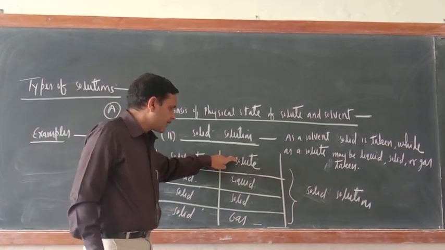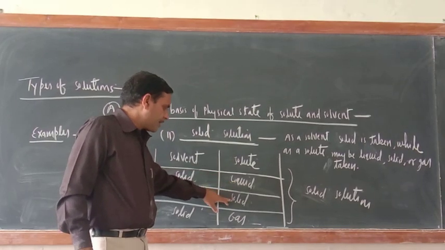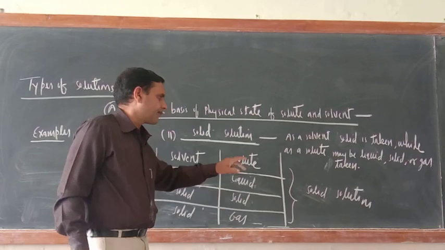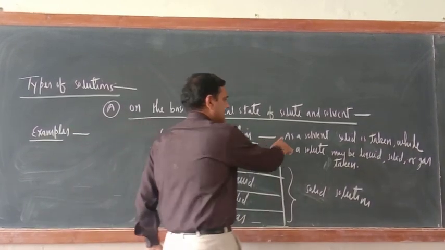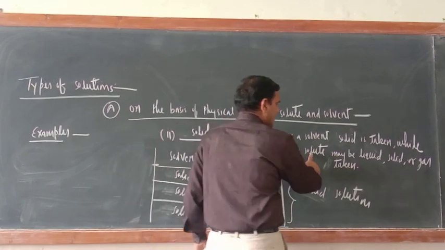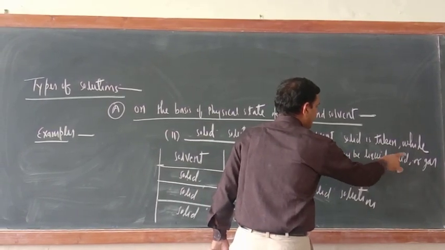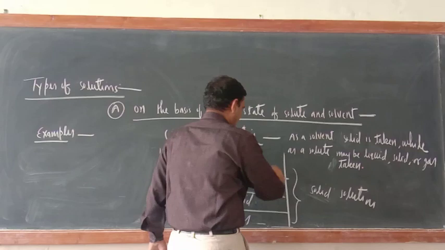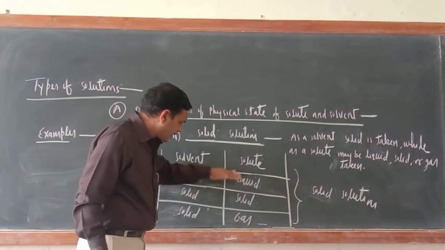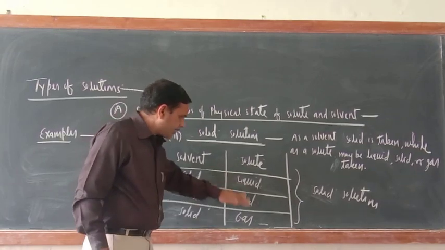But as a solute, may be liquid, may be solid, or may be gas can be taken. So now here the definition is written: as a solvent, solid is taken, while as a solute, may be liquid, solid, or gas is taken. And all three means solid in liquid, solid in solid, solid in gas.